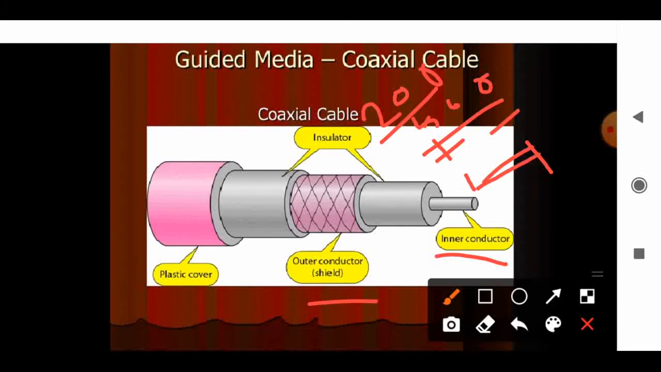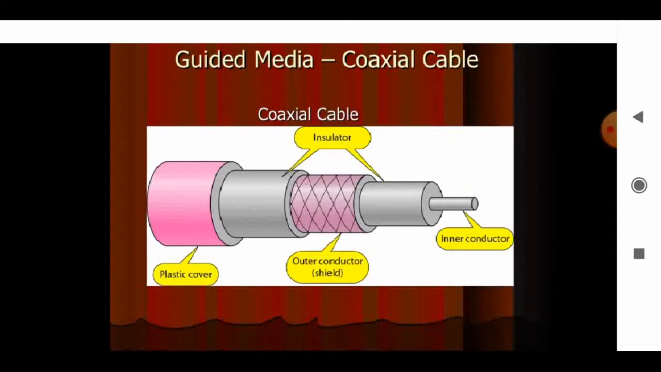If you are sending the data beyond 200 kilometers, sometimes the signal will weaken after that. Above 200, when you are using this 10 base, the signal will weaken at this place. So that place is called what? Attenuation. We'll see that.